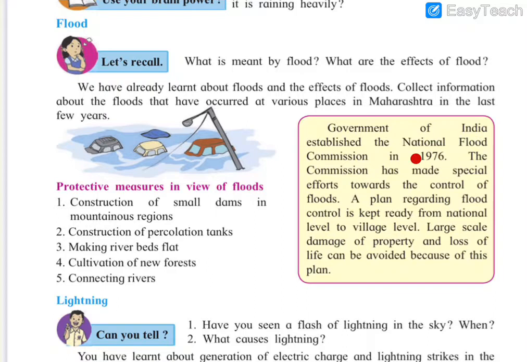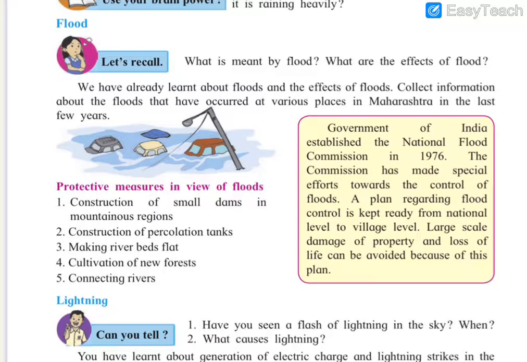Government of India established the National Flood Commission in 1976. The Commission has made special efforts towards the control of floods. A plan regarding flood control is kept ready from the national level to the village level.